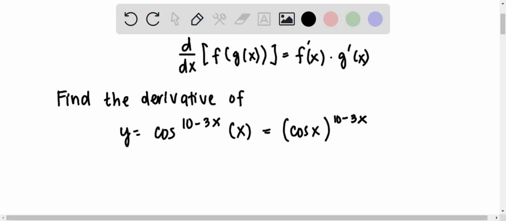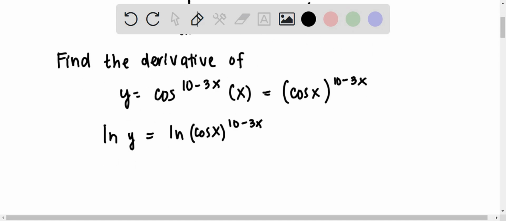So to do that, we will apply natural log on both sides. So you have ln of y equals ln of cosine x raised to the power of 10 minus 3x. And by property of logarithm,